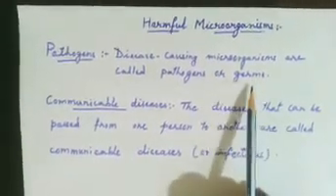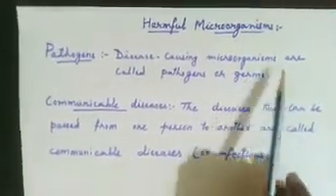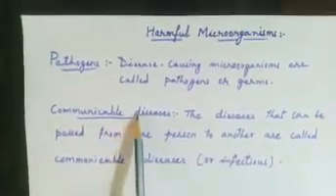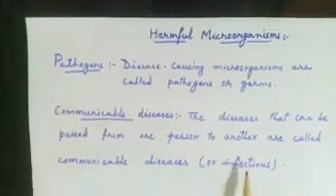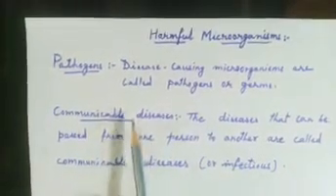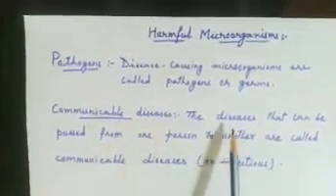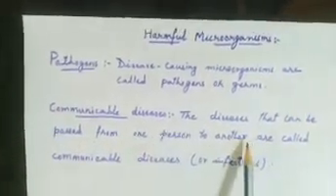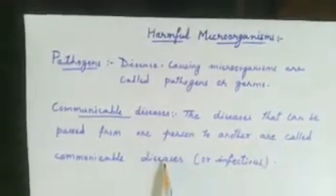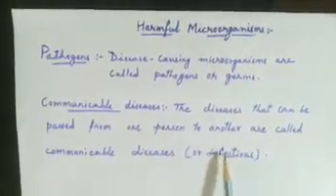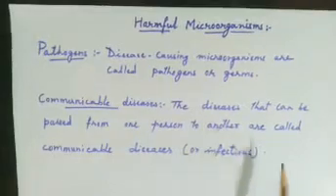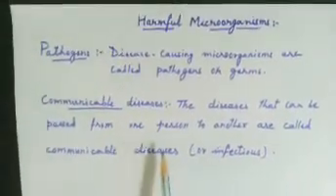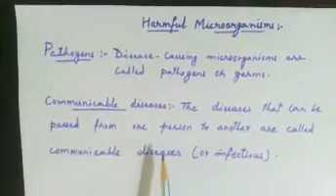Now, the diseases caused by these germs are termed communicable diseases or infectious diseases. So what are communicable diseases? Diseases that can be passed from one person to another are called communicable diseases. They can infect a healthy person.